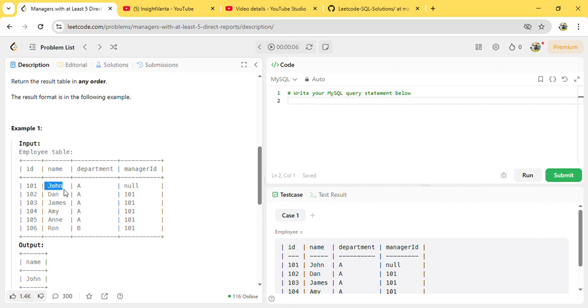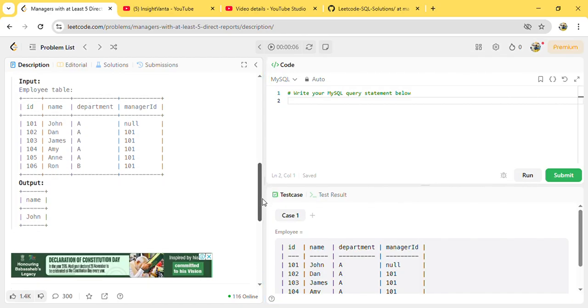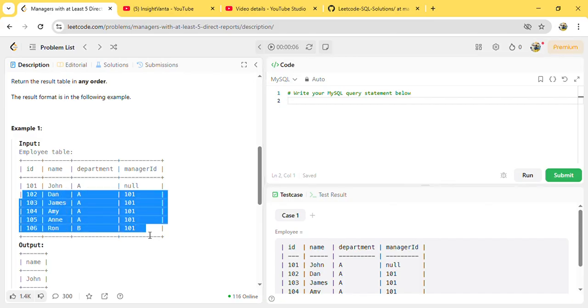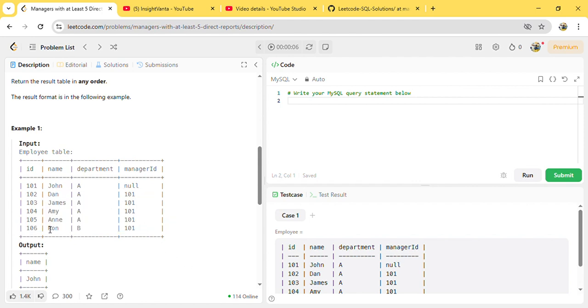So there is a simple way you can approach this problem, and the way is that you can use a cross join. In a cross join, what will happen? This table is multiplied with another copy of this table only. So 101 John will be mapped to all these rows, and accordingly 102 Dan will be mapped to all the other rows. So it will have 6 into 6, 36 such rows.